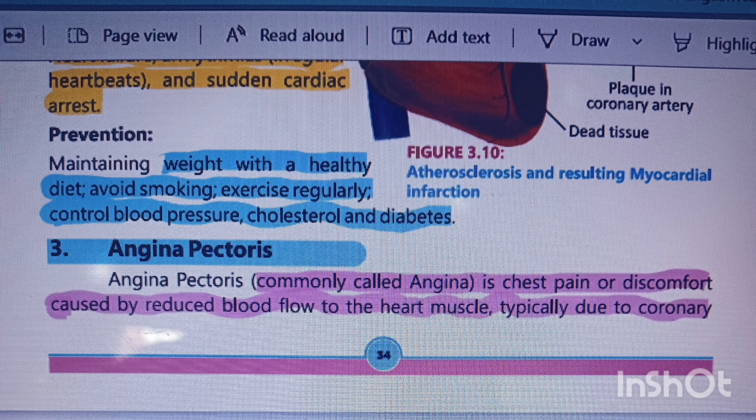The third one is angina pectoris. Angina pectoris is commonly referred to as an angina attack. What actually happens during an angina attack? There is chest pain, discomfort, and reduced blood flow, meaning the heart muscles do not receive enough blood. This is caused by a blockage in the coronary artery or any other related problem.